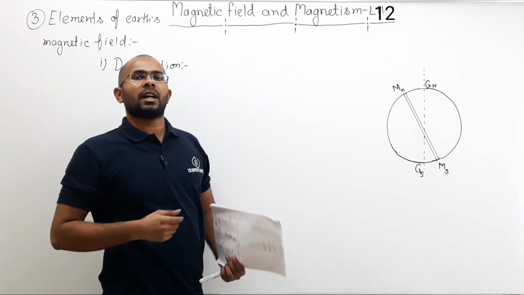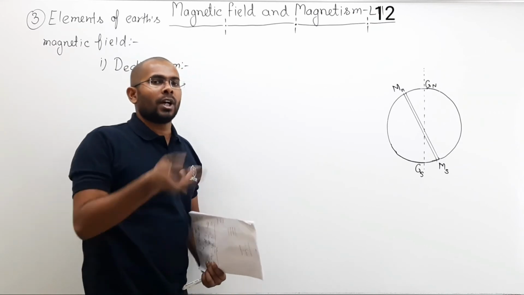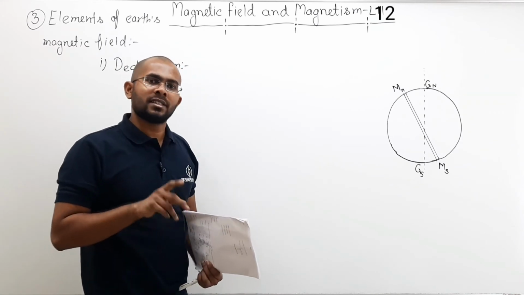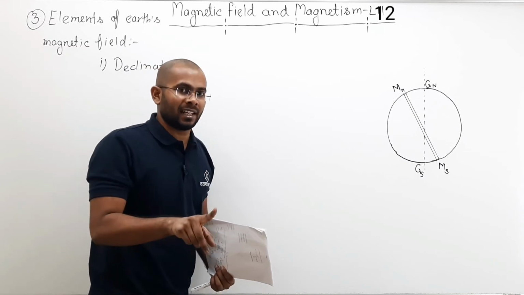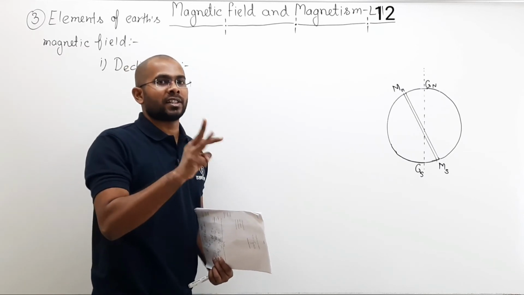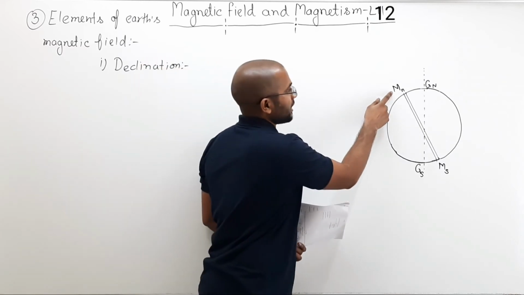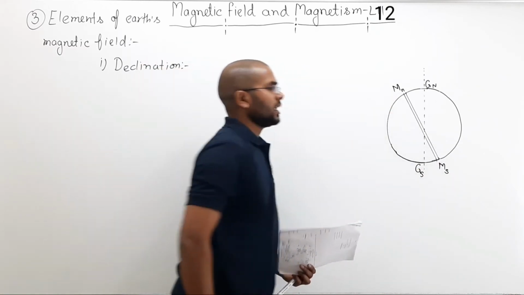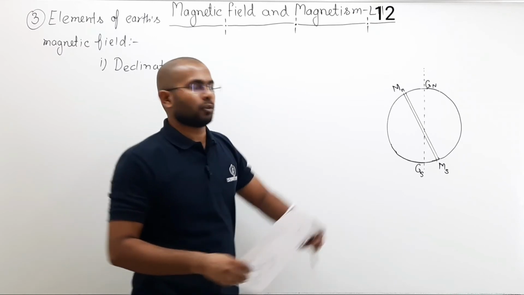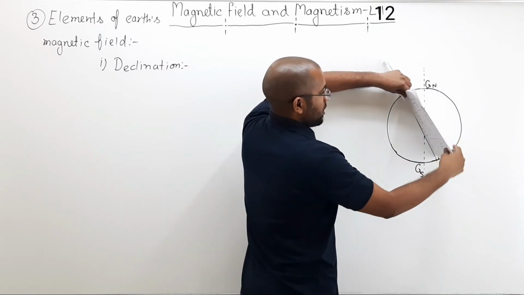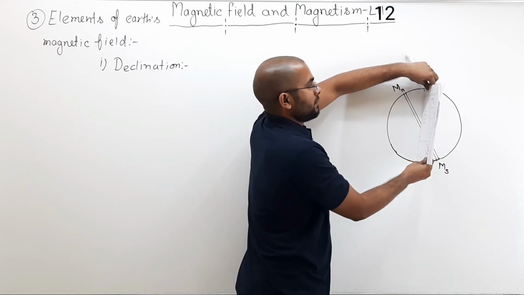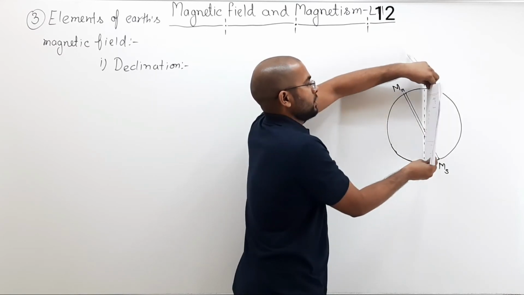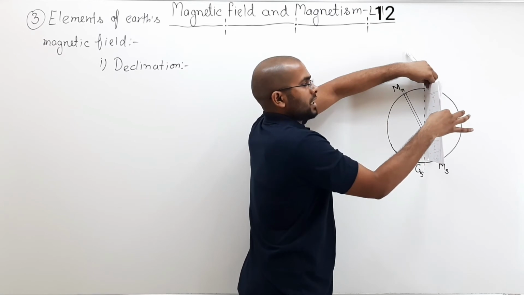Now what about the magnetic meridian? In the same way, the magnetic meridian would be a plane which will contain three points: magnetic north, magnetic south, and the point at your home. So for example, like this. This is your magnetic meridian, and this is your geographical meridian.